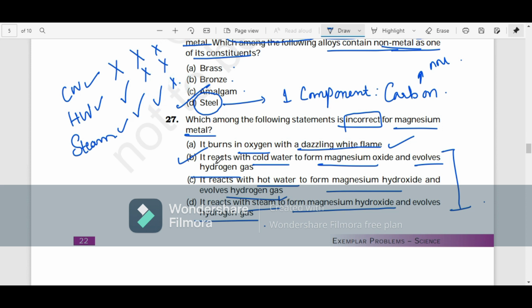Now if it reacts with only steam, then both this case and this case are wrong. That means both B and C should be wrong. But is there any condition for it to be wrong in both of them? No. So that's one way that you can choose cold water, a simple method. Or if it can react with hot water, of course it can react with steam also. Then it should be both C and D. Is that possible? No, that is also not possible. So the only case is where it can react with cold water.